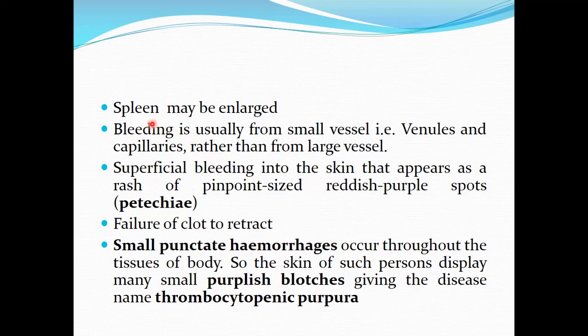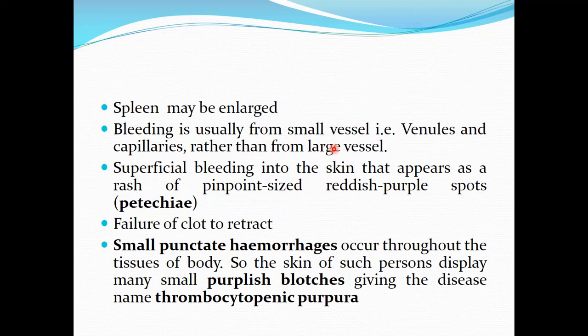In case of thrombocytopenia, the spleen may be enlarged. So this is one of the differentiating features from hemophilia. Then there is another important point: in case of thrombocytopenia, bleeding usually occurs from small vessels like venules and capillaries, rather than from large vessels. Whereas in case of hemophilia, bleeding usually occurs from large vessels.